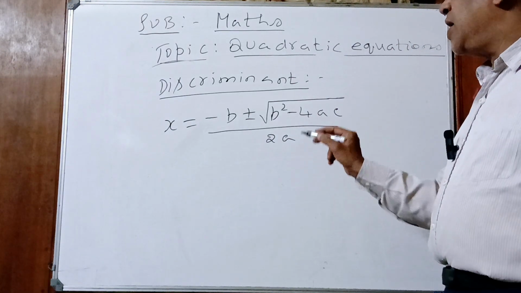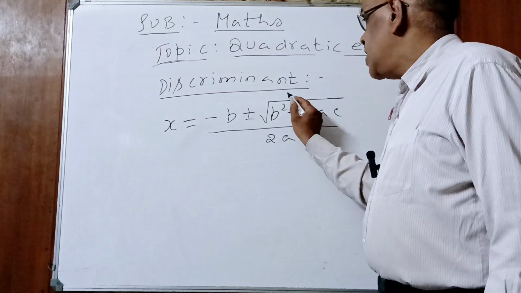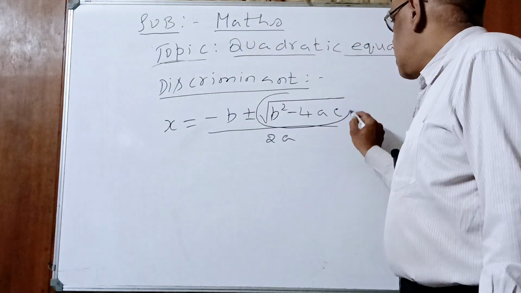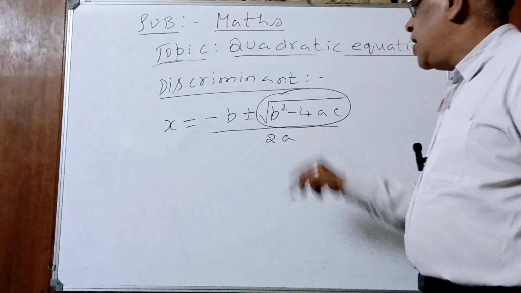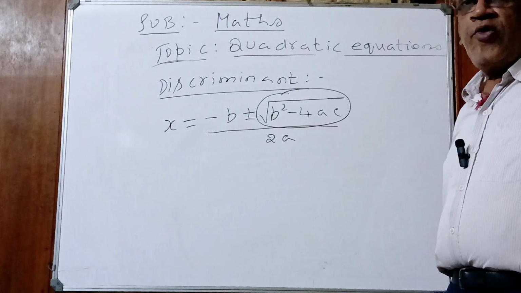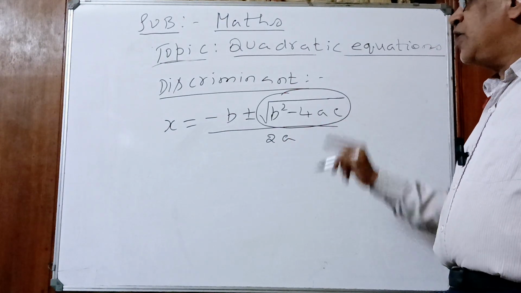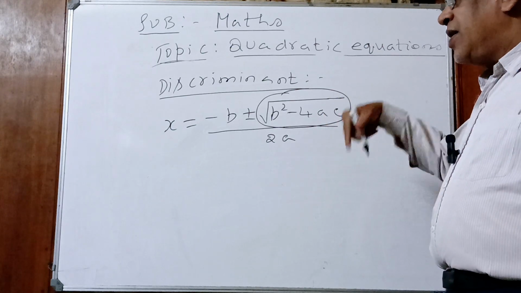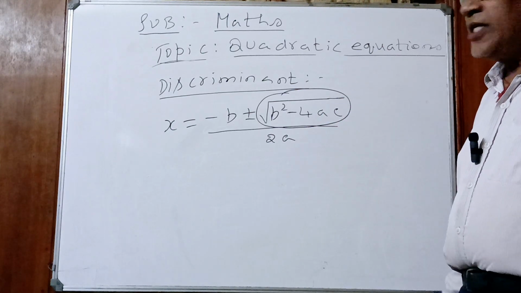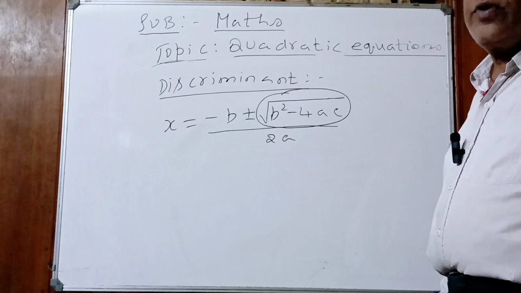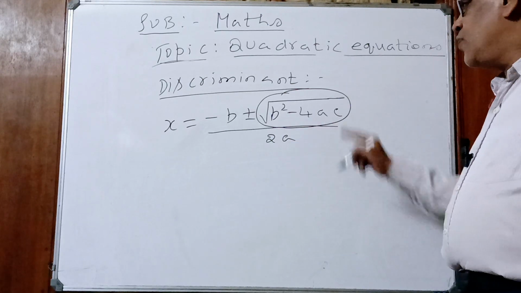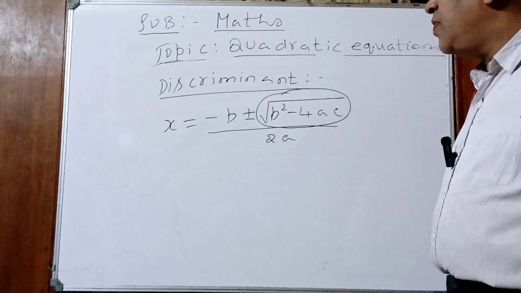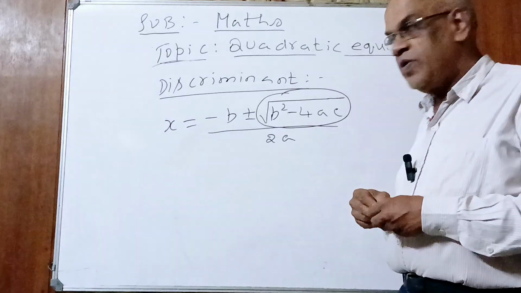In this quadratic equation, who makes discrimination? See, the gentleman who is under root. Who is under root here? B square minus 4AC is the discrimination. Why, children? It will cover our last topic. Next topic is the last topic, that's nature of the roots. B square minus 4AC is the discriminant. You will decide nature of the roots, which is our next topic.